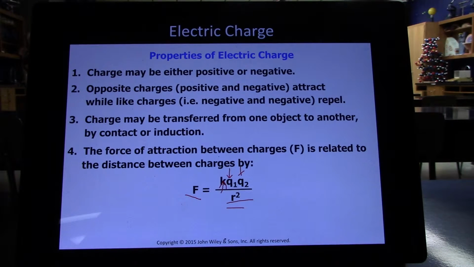So like 1 divided by 0.1 is 10. 1 divided by 0.01 is 100. 1 divided by 0.001 is 1,000. And so as the two objects get closer and closer together, we'll see the force of attraction or repulsion skyrocket up.